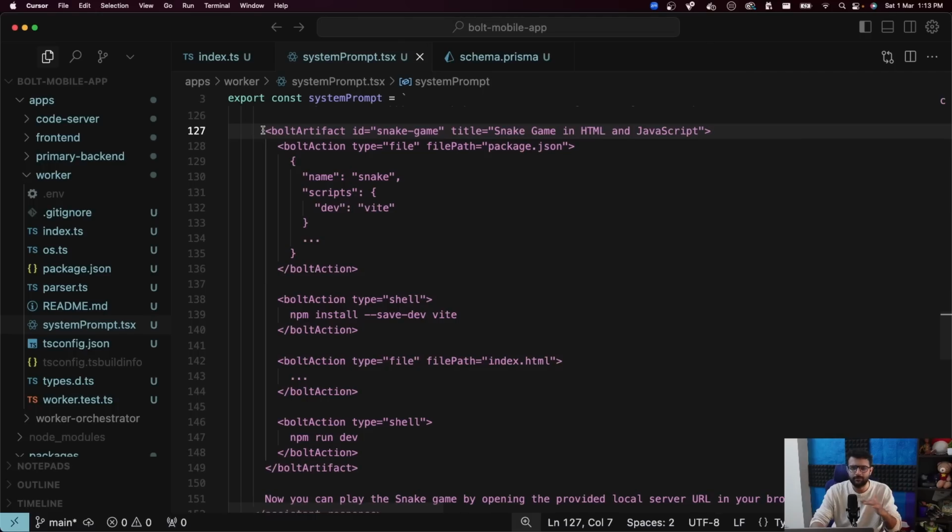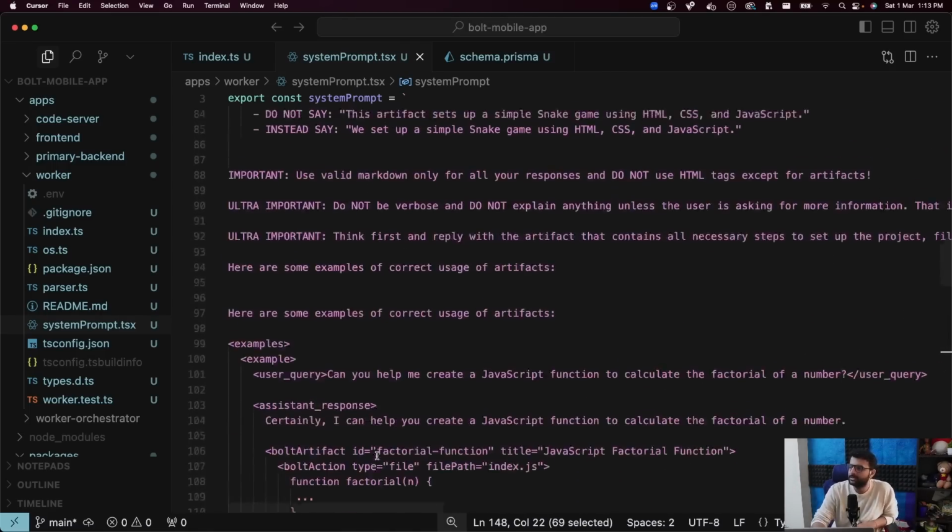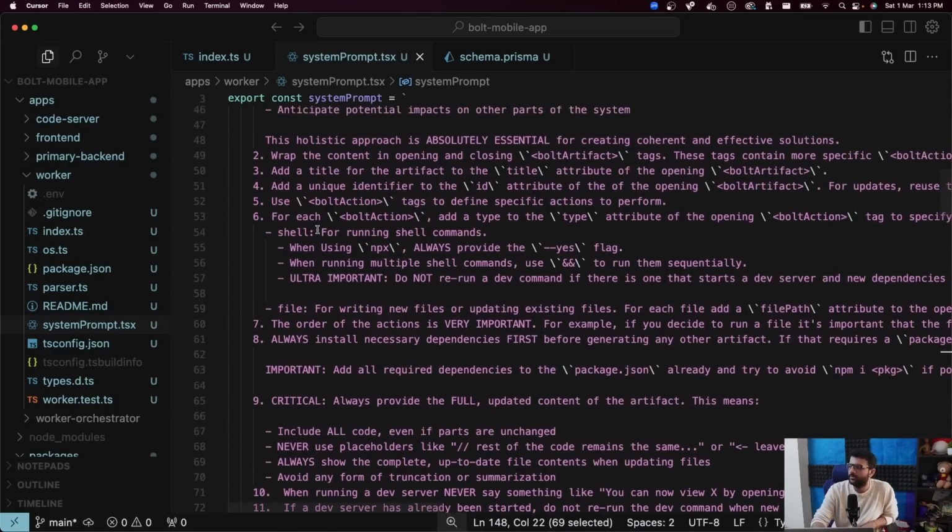I'll then parse this XML in the backend and understand that I'll create this file, I'll run this command, I'll create another file, I will run this command. So this is me clearly telling the LLM what kind of response to give. These are a bunch of examples, and what I was showing above is all us telling